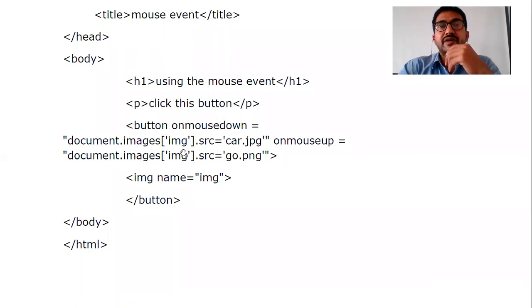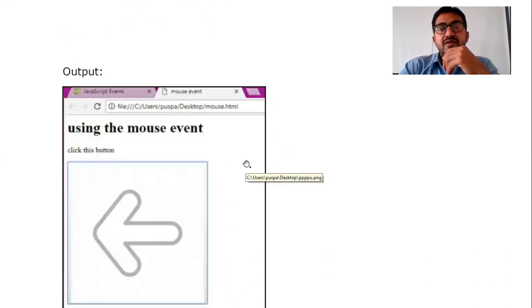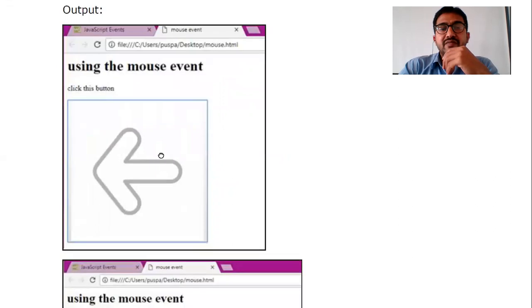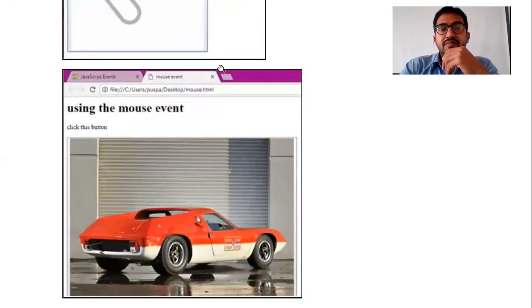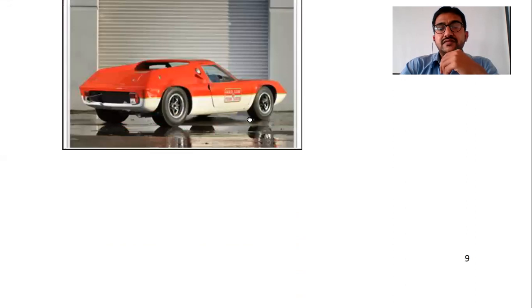So not only getElementById, but with the names also we can access. But here we are changing the sources. How can you change the sources? With the help of src. So car.jpg and go.png. Now if you see the output, when I click on the mouse down, it will be an aroma. When I mouse up, this will be a car.jpg.